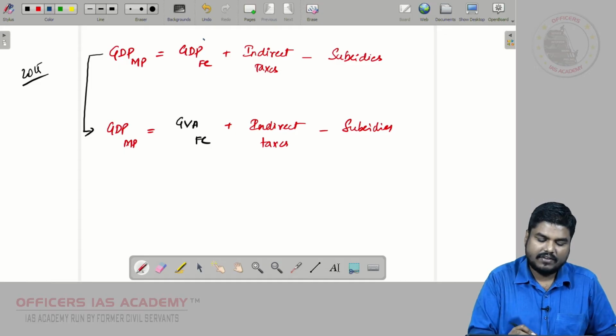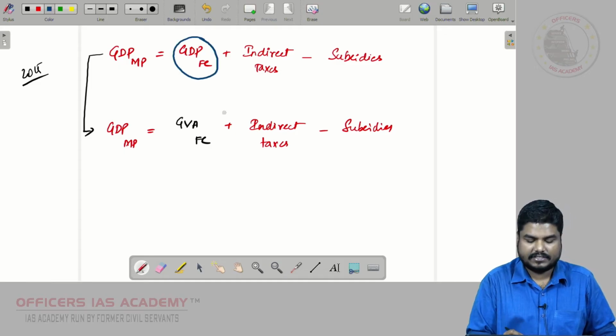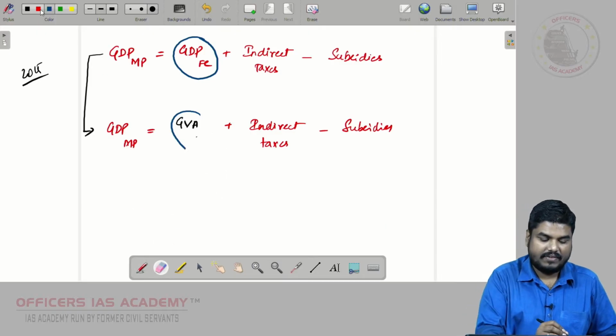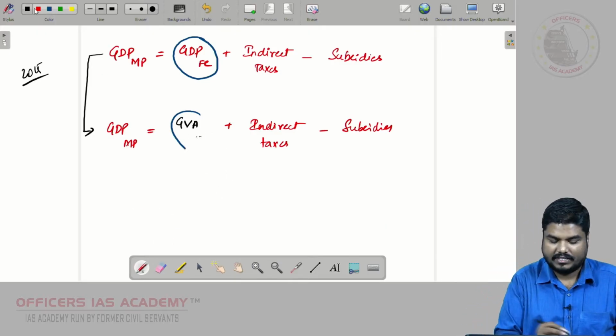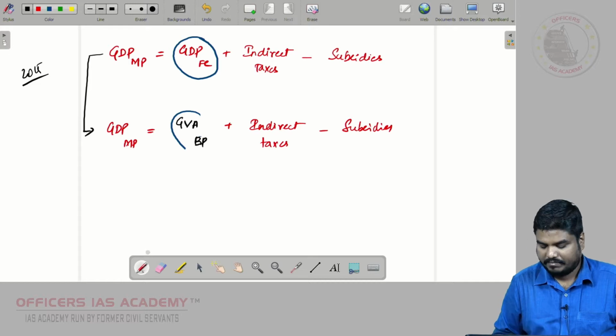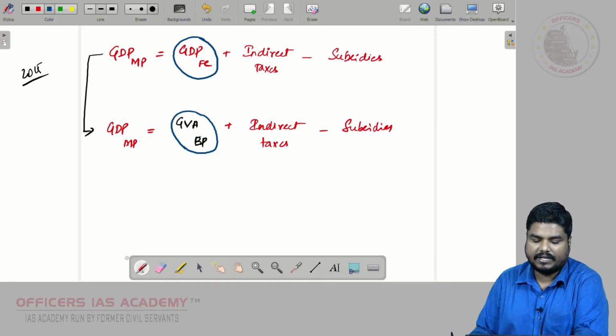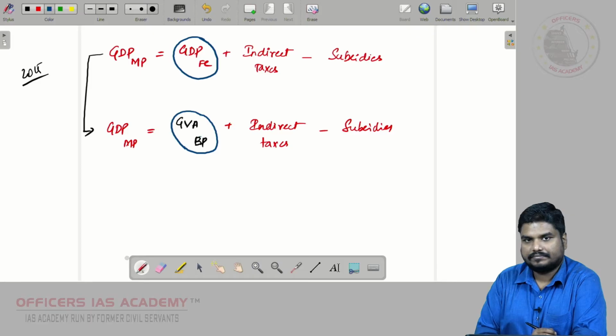So instead of GDP at factor cost, we are using something called GVA at basic prices. So this change has been made.